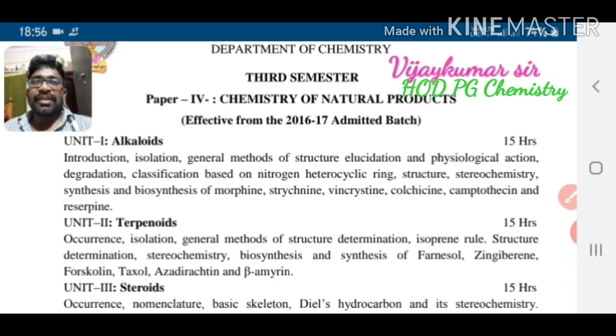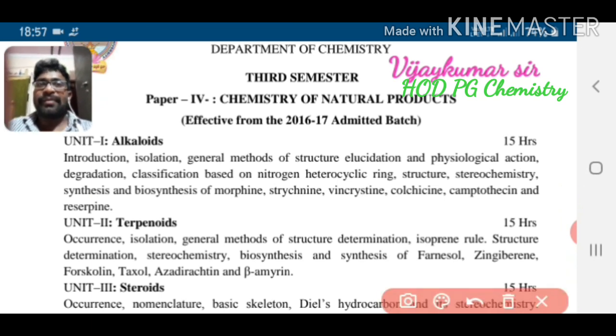In third semester, you have four papers, as in first and second semesters. Each and every paper consists of 4 units. Paper 1 and paper 2 are covered elsewhere, along with paper 3 and paper 4. So in third semester, let us discuss the syllabus related to paper 4, that is chemistry of natural products, which contains 4 units.